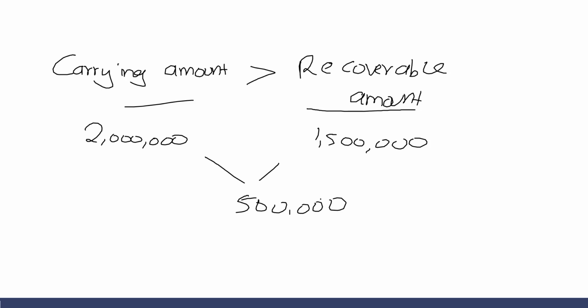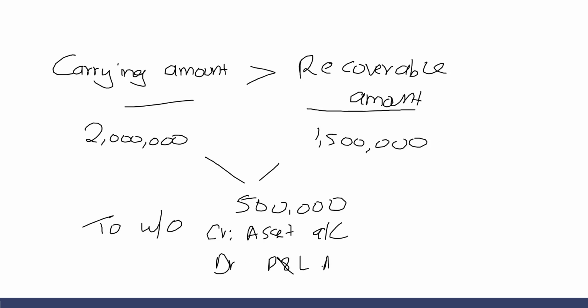So to write off this impairment, we simply credit the asset account and debit the profit and loss account with the impairment. We credit the asset account to reduce the value of the asset and debit the P&L account with the impairment.